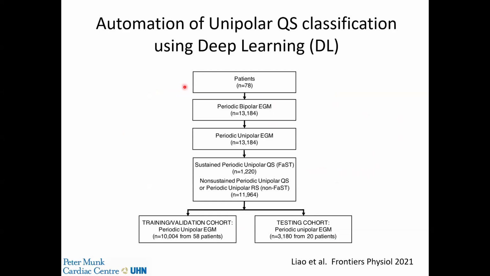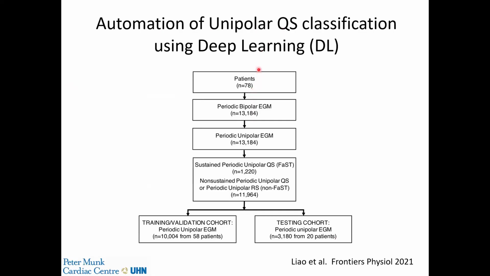We next tried to fully automate the classification of the unipolar QS morphology, which until this point was done in a semi-automated way where the operator was actually visually classifying the signals. But to improve intra-observer variability and improve the time efficiency of the mapping, we needed to fully automate the unipolar QS classification, and we did so with deep learning.